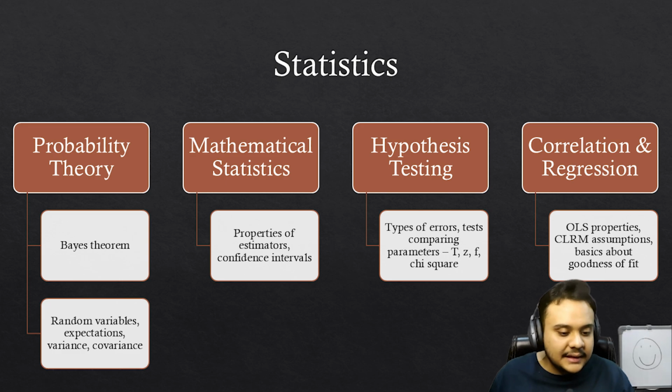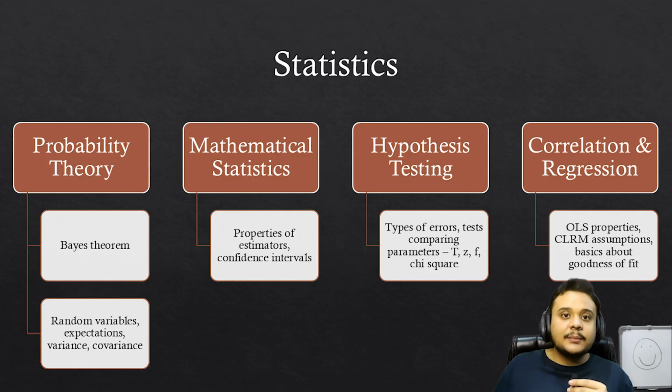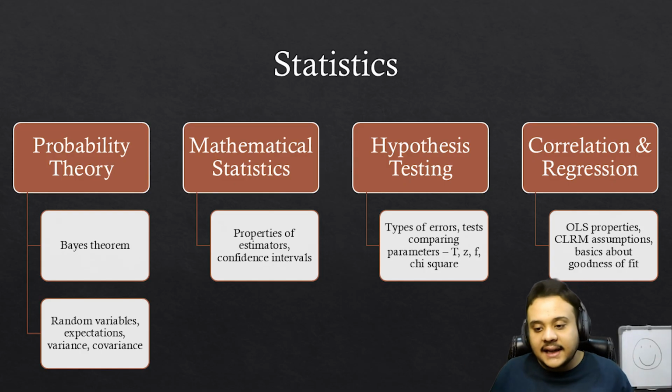Moving on, random variables, expectations, variance, covariance. Again, very important. This is what the stats part is all about. The majority of the questions are going to be from this part, unless IIT Bombay goes absolutely crazy like IIT Delhi and puts in 4 to 5 questions on regression. That is something very rare, but probability is definitely going to be the more important part in stats.